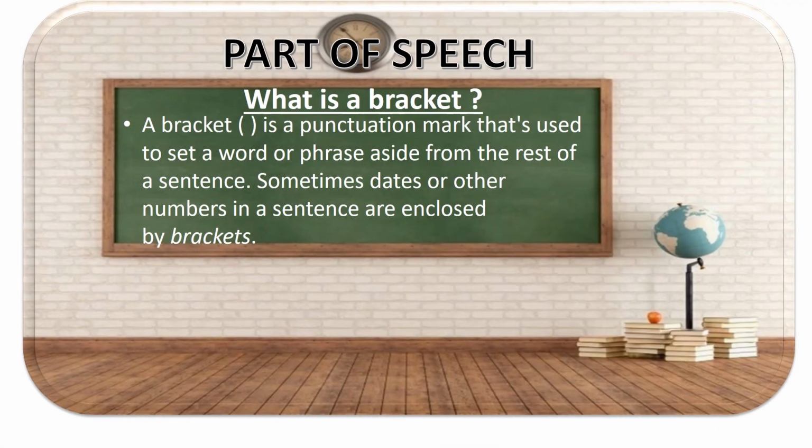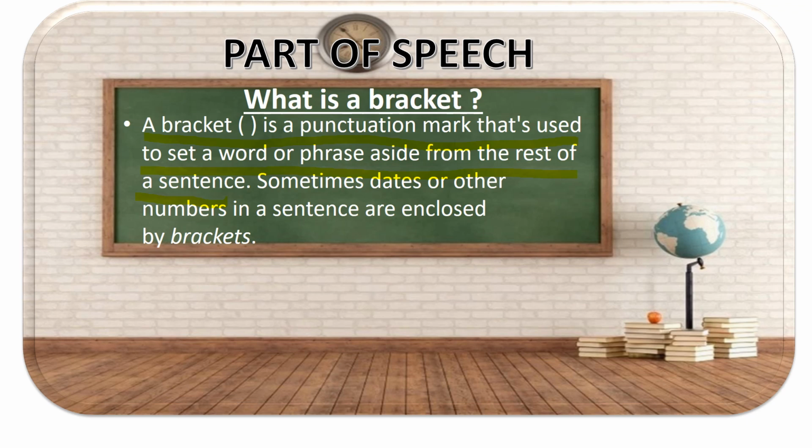Brackets basically come under deeper punctuations, which are more so included as parentheses. So let's see what a bracket is about. What does a bracket do? A bracket is a punctuation mark that's used to set a word or phrase aside from the rest of a sentence. So what does it do? It sets aside, it holds it in a different light.